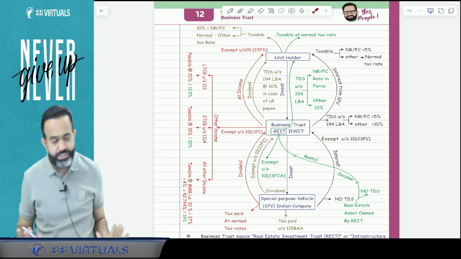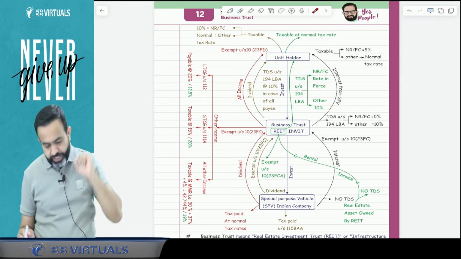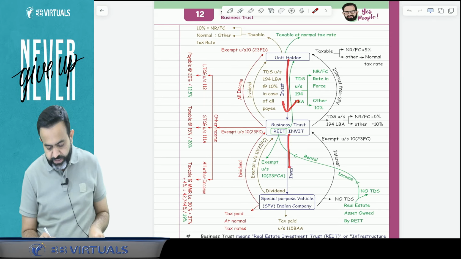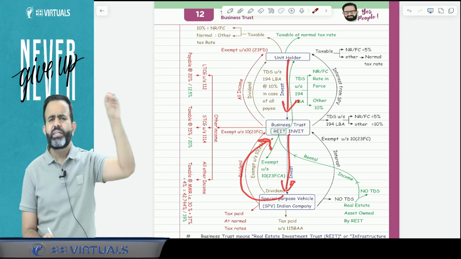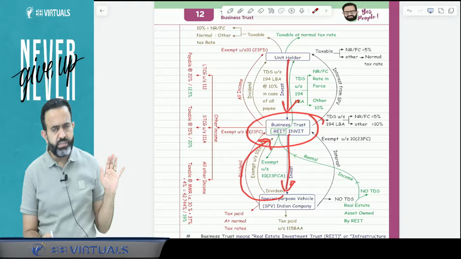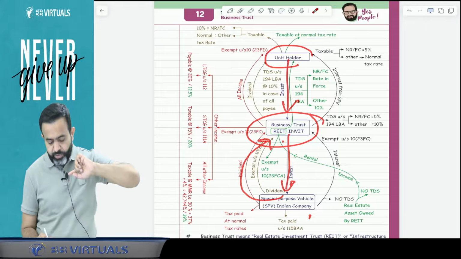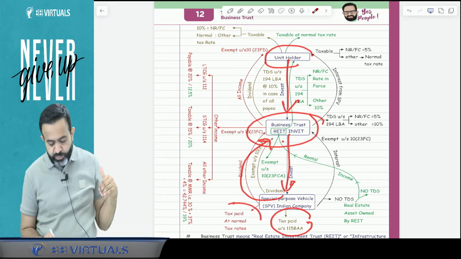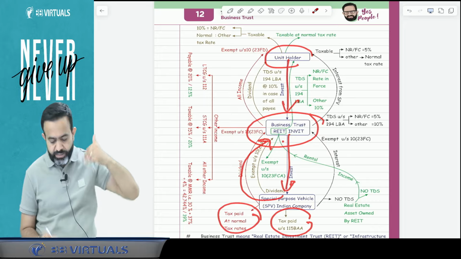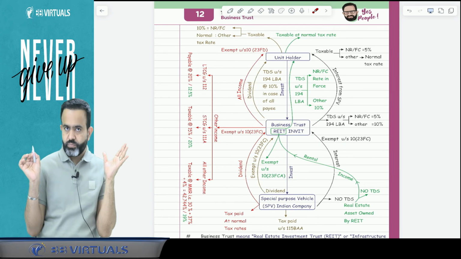Yes. So what we have discussed is only one income, that is the dividend. Again, I am repeating: a unit holder will invest in the business trust, and the business trust will invest in the SPV. If the SPV pays the dividend, this dividend is totally exempt in the hands of the business trust. But this dividend will be taxable in the hands of the unit holder if the SPV pays tax as per section 115BAA. But if the SPV pays tax as per the normal tax rate, then that dividend is exempt in the hands of the business trust, as well as in the hands of the unit holder.